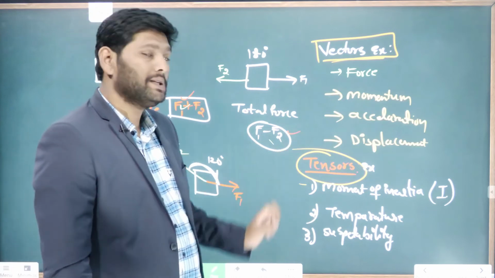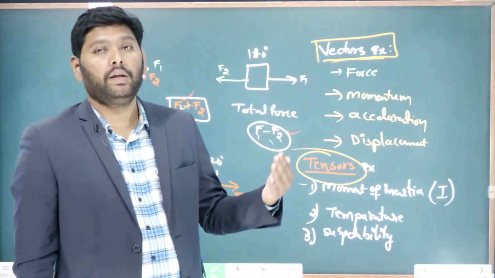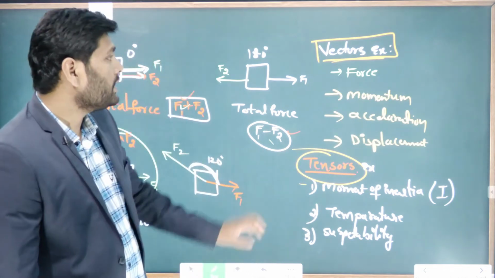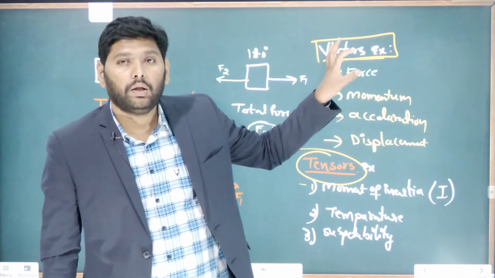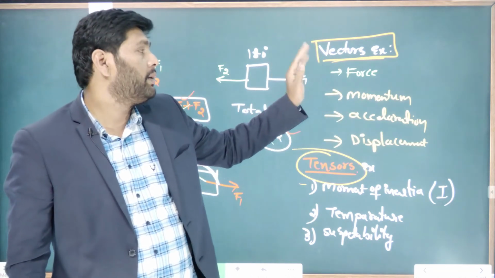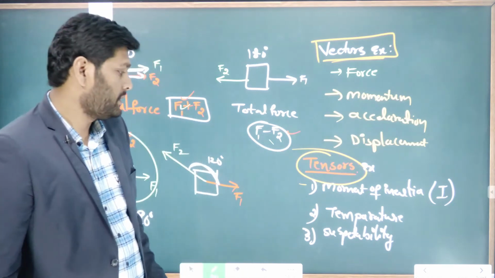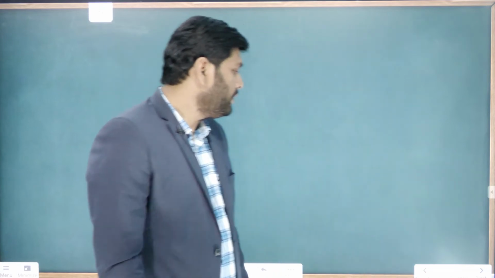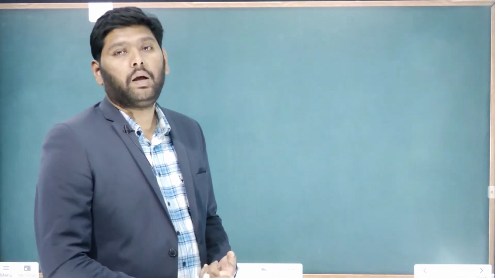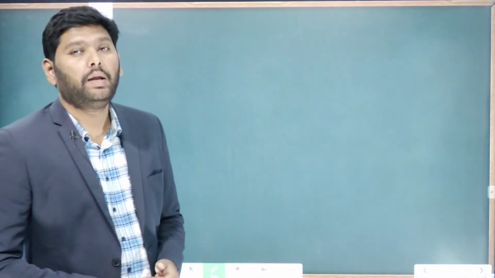So for now we must learn about vectors. Our topic is vectors. How do you express a vector? How many types of vectors are there and how do you calculate with vectors? These are the things we will learn today.